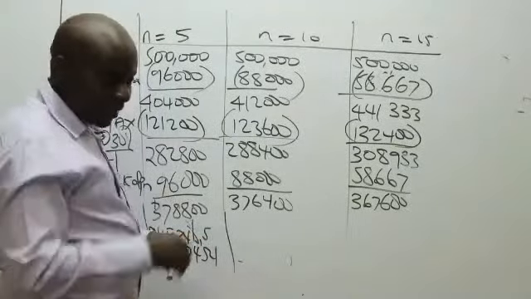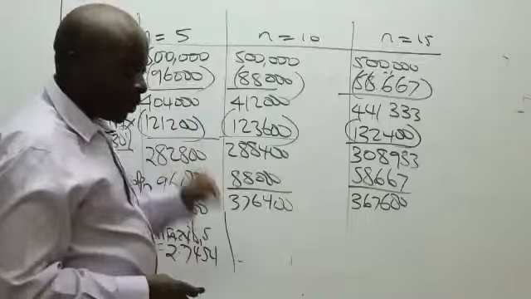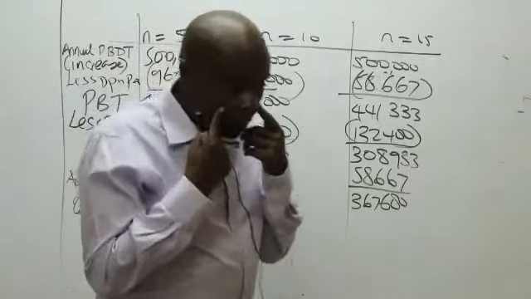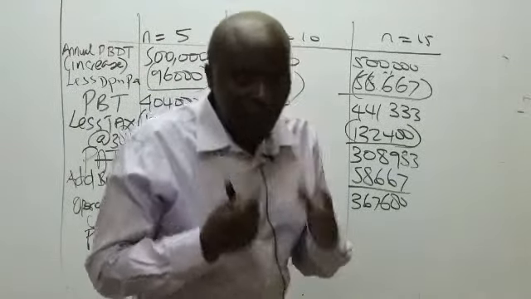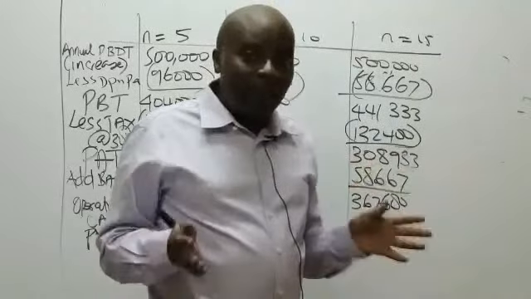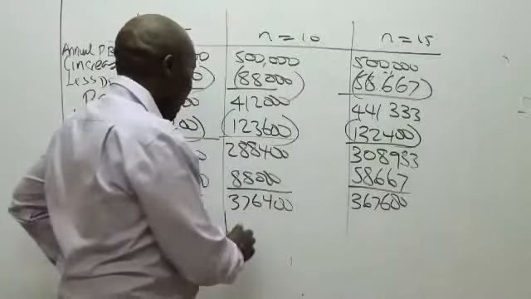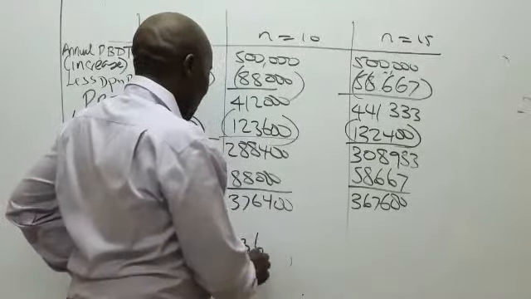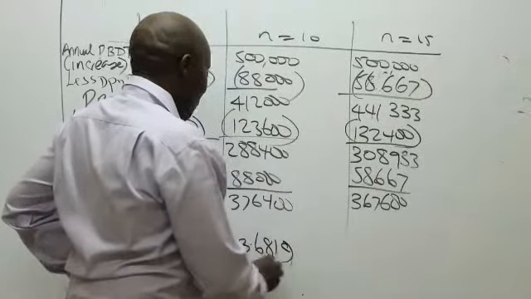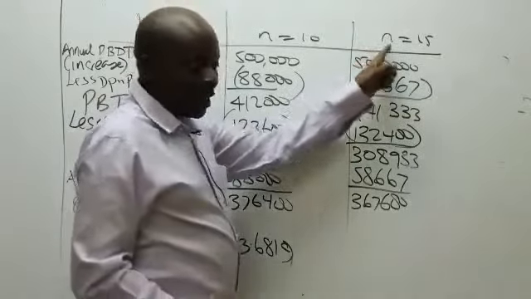When n is 10, I can see somebody who said 0. I know you have made a mistake, you have not looked at your table. You must not look at the table to see the annuity. Read the annuity table, not the lump sum table. 3.6819. How about when n is 15?